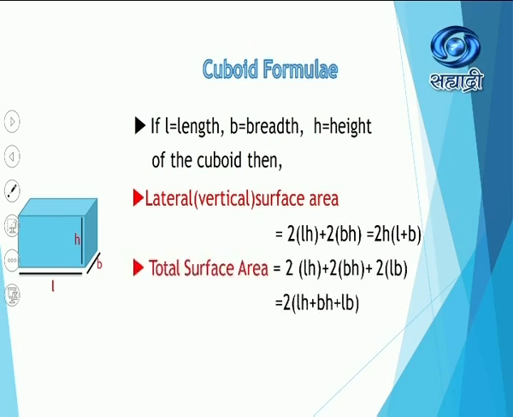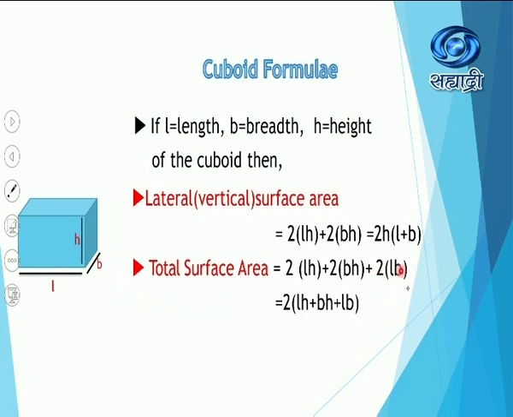Then let's see the total surface area. Now you have the area of these four surfaces, correct? Now if I want to calculate the area of this bottom, I have to multiply length and breadth. Exactly the same will be the area of the top. Therefore, L into B. But how many times? Correct, 2 times.